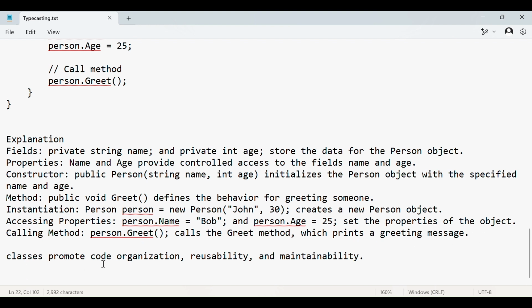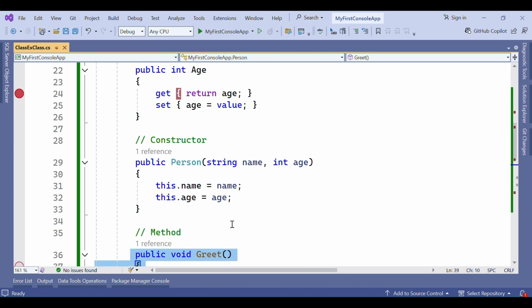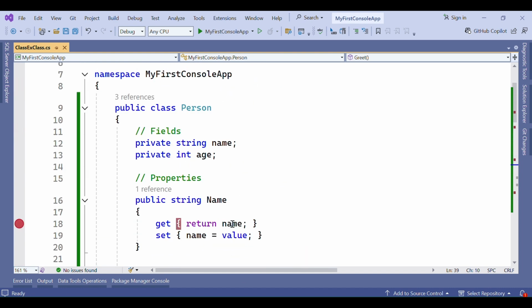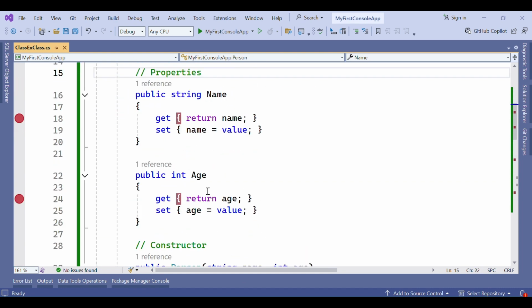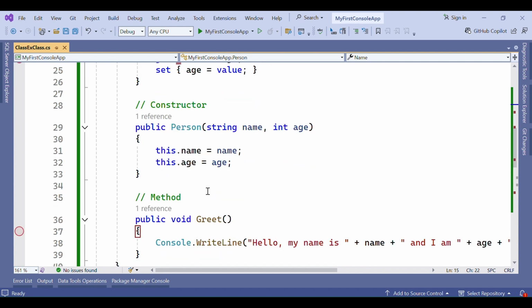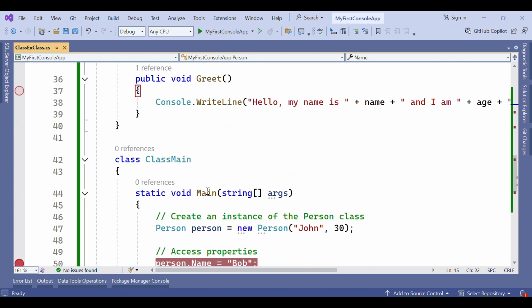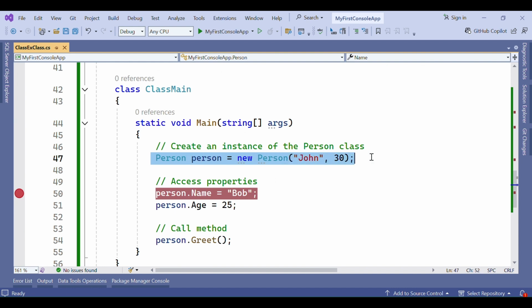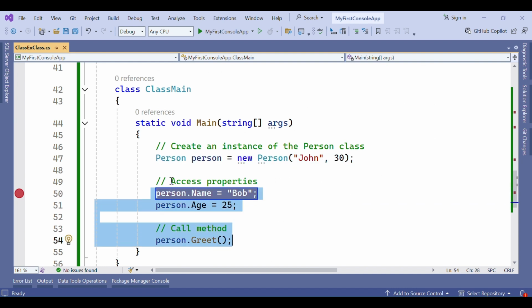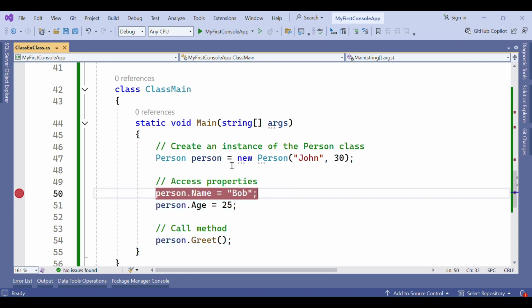So a class promotes code organization, reusability and maintainability. By using a class we can organize our code, whatever fields, properties, constructor, methods we keep inside a class, and we can create an instance of that class and use the members of that class by using this person object.